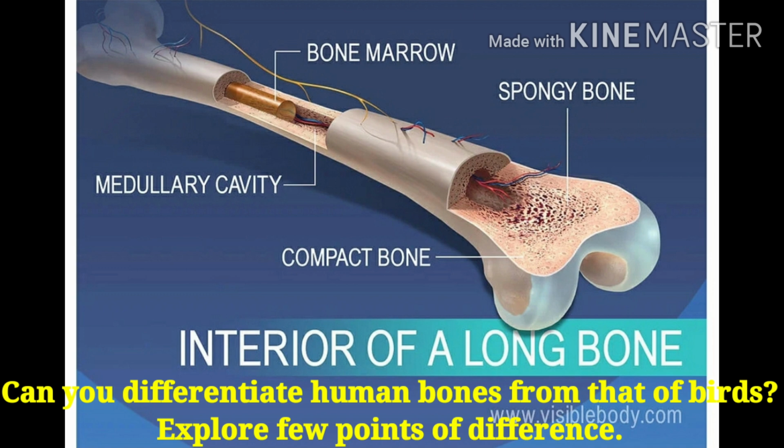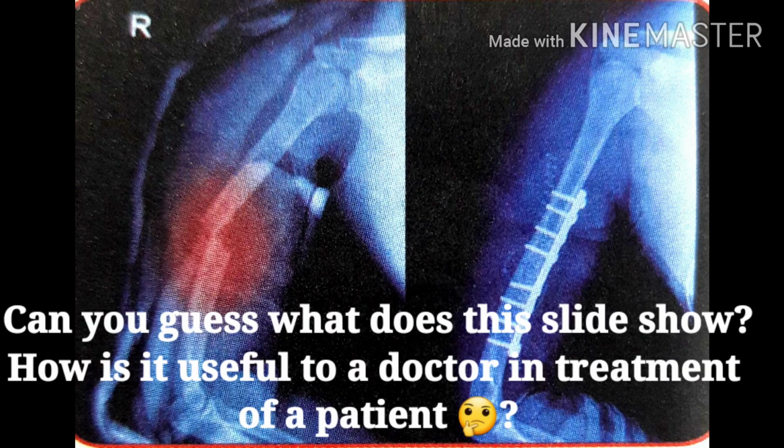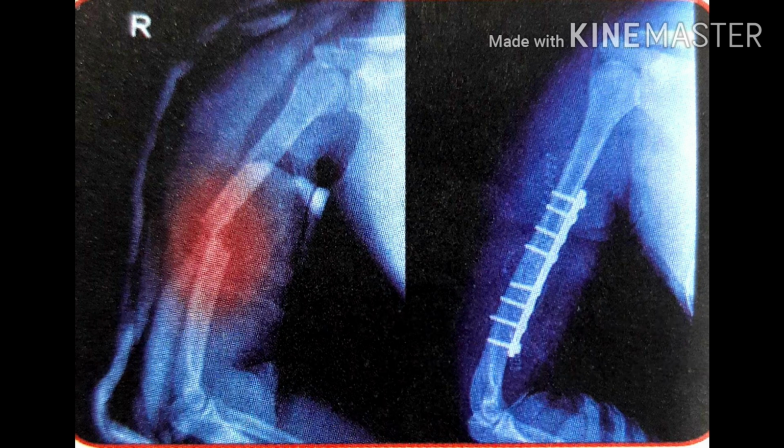Now children, there is a question for you. Can you differentiate the human bone from that of birds? Explore few points of difference on your own and please write in the chat box. See, this is the bone structure. Now you have to guess, what is this? And how is it useful to a doctor in treatment of a patient? You can find out from your own textbook, or you can explore in the internet and find out the answer and write down in the chat box.